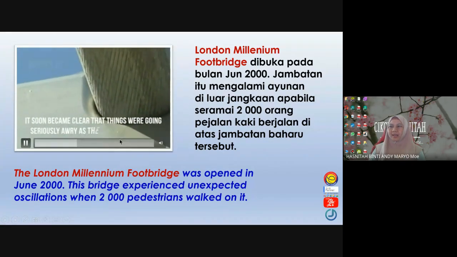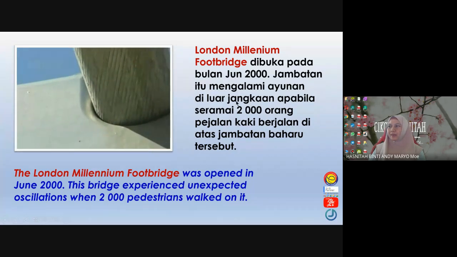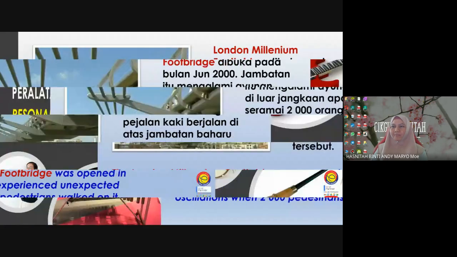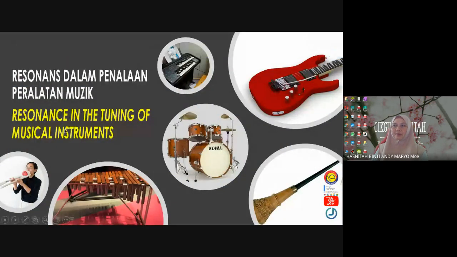So when there are many people on it, 2,000 people walking on the pedestrian bridge, they create a resonance equal to the natural frequency of the bridge. So it started to vibrate at maximum amplitude. But this one did not collapse, it only vibrated. Then, in some musical instruments resonance also occurs.